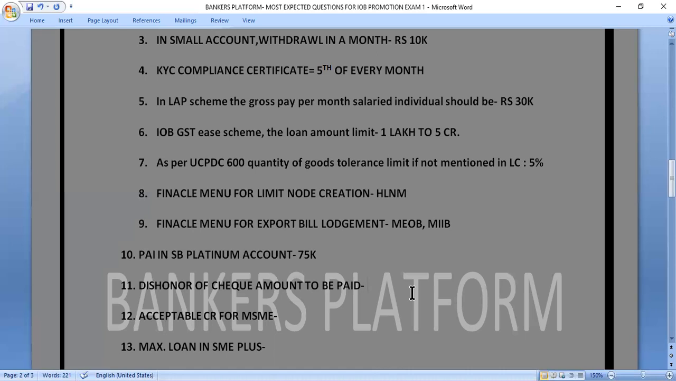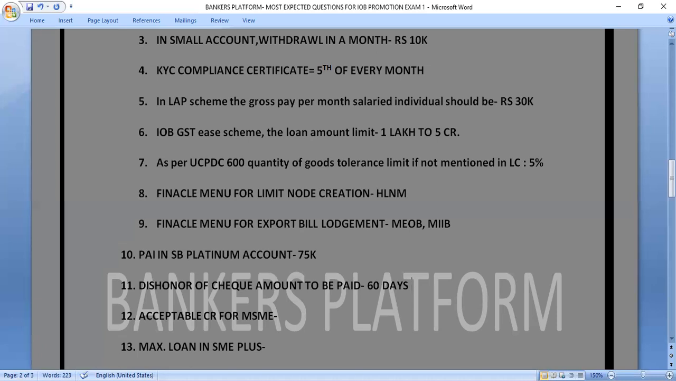So the correct answer is 60 days. 60 days from the date of the order. After the order of the court, the person has to give the payment within 60 days, and it can be extended by 30 more days by the court if a genuine reason is provided by the party.